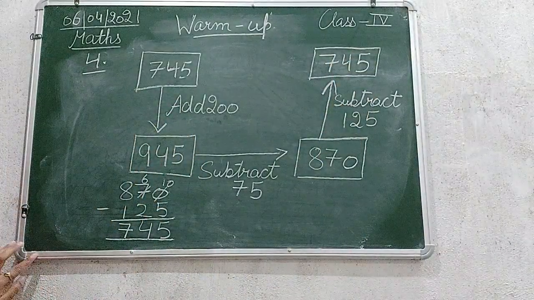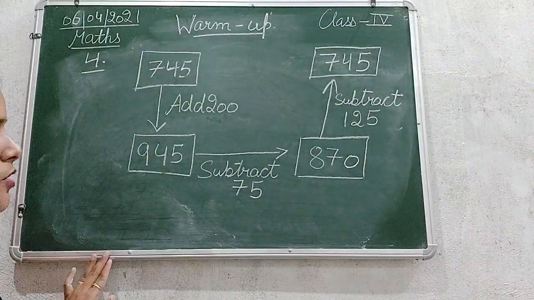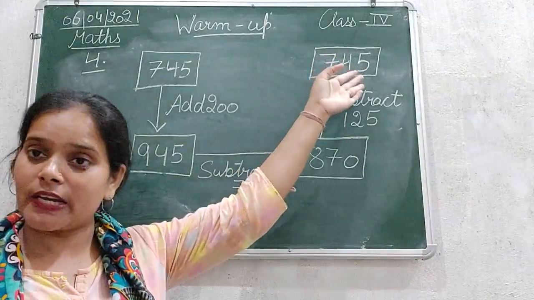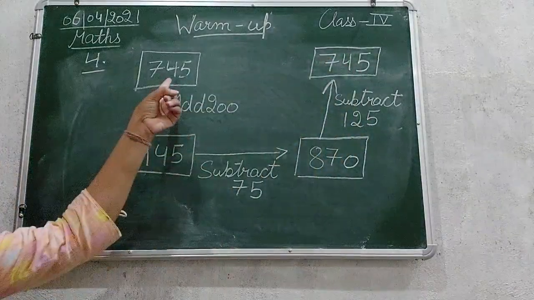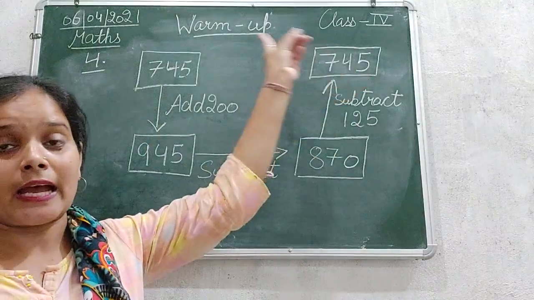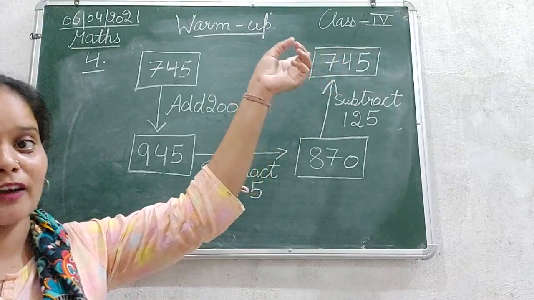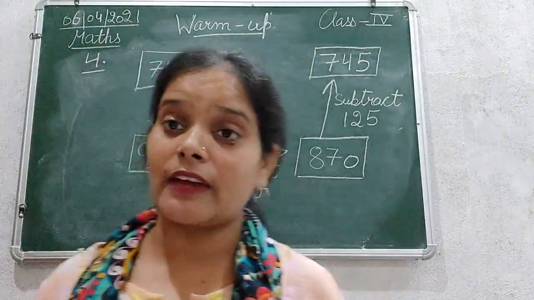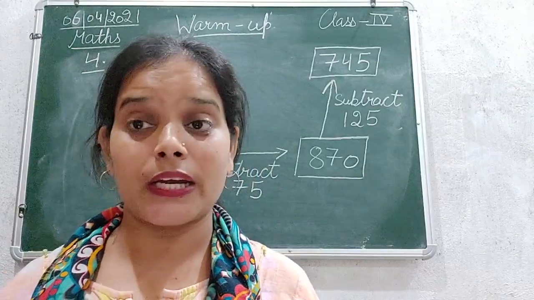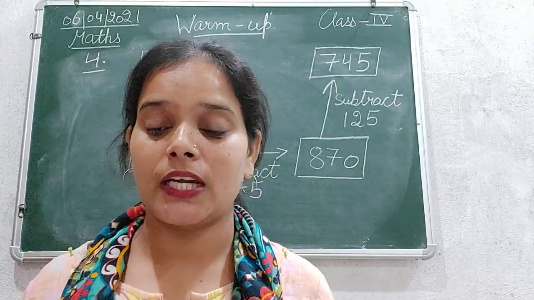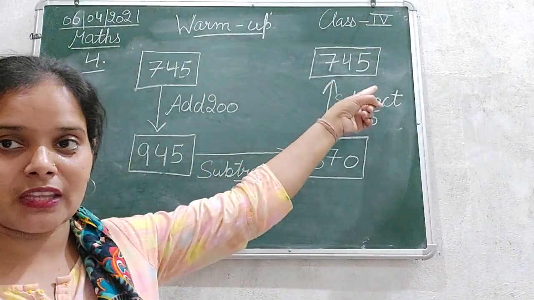Okay. So now see, till here we have come, 745. Is any such direction given from here? No. So that means this is the end. As we can see, we have started from here and we reached there. The starting initial point and the ending point both are the same, that is 745. Here they have written two questions. What did you get in the end? We get 745 in the end.